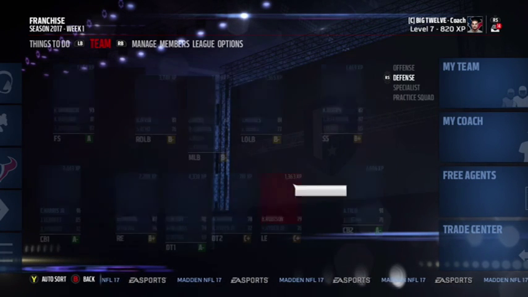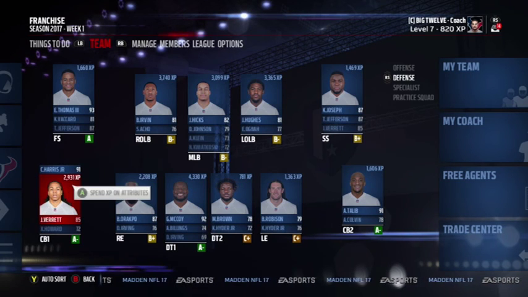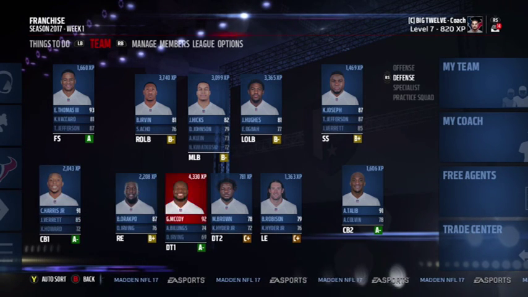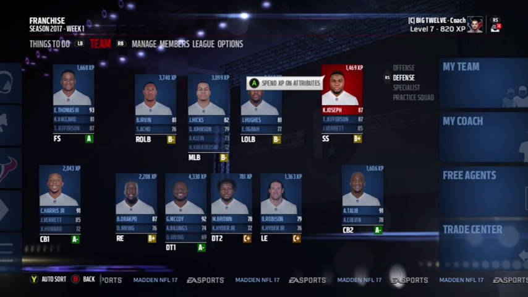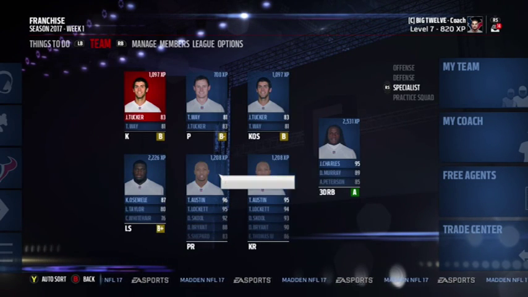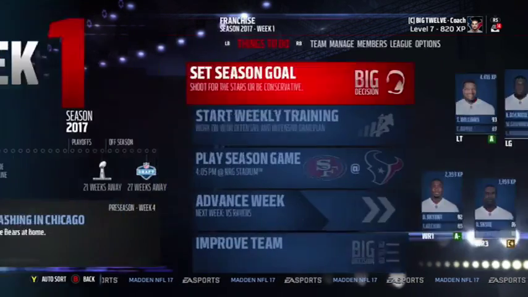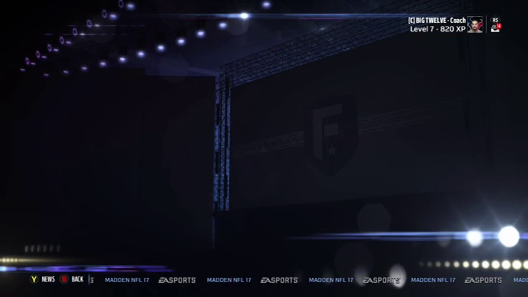And then defensively, I can't remember what corner I had at number 3. I think it was Terrence Newman last year, but he retired, so Vrett's going to step up and play in that spot. So that'll be pretty good. And at strong safety, I'm going to be starting Carl Joseph over Jefferson because they're the same overall, but Joseph is younger and probably could get higher in overall faster. And really, that's about it. So I'm going to start simming ahead here, and we will catch up with you guys in the playoffs again.